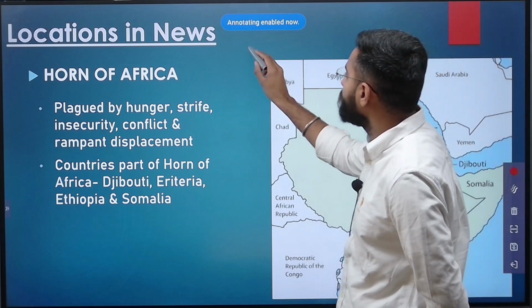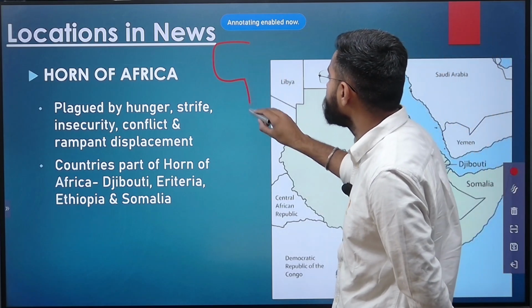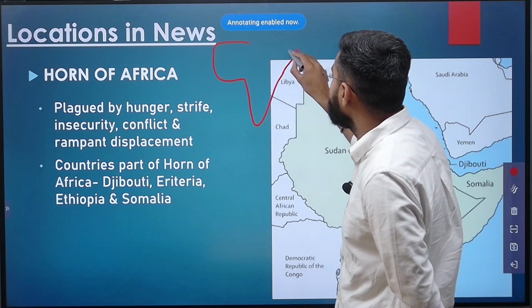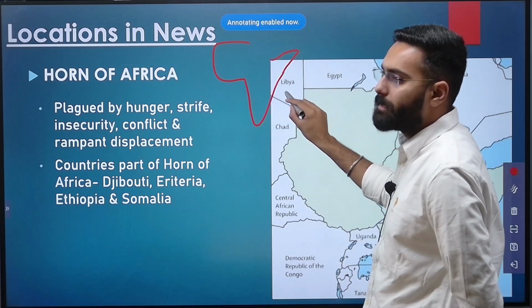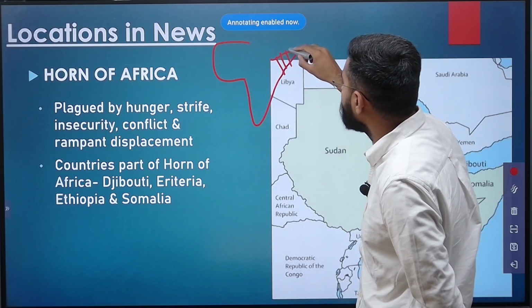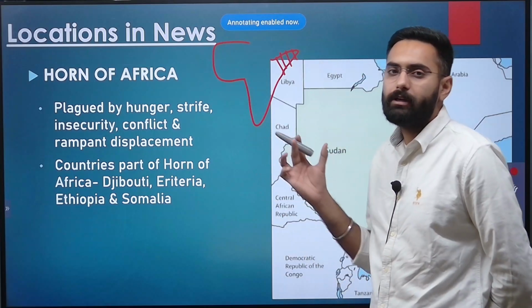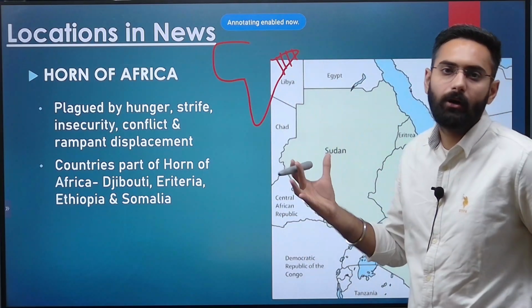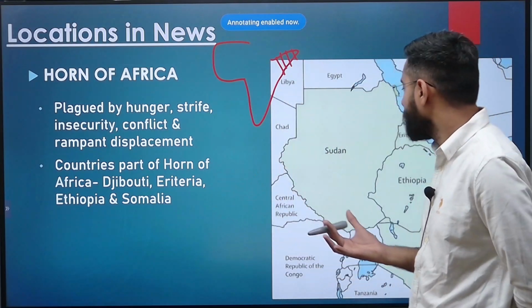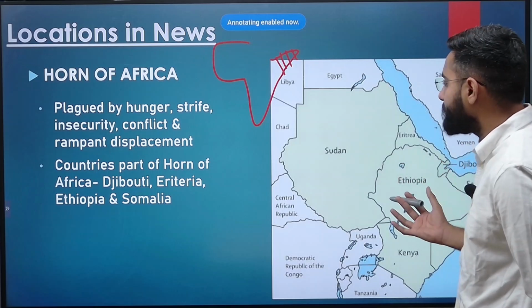Horn of Africa, if you draw the map of Africa, especially geography optional students, then this is how we make it. So this particular area of Africa is called the Horn of Africa because of its resemblance with the horn of a rhinoceros. Eventually, what are the countries in this area?